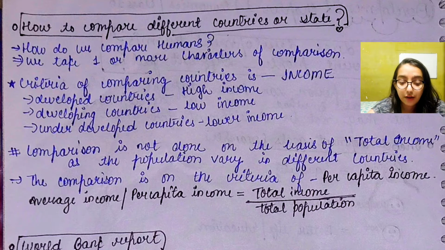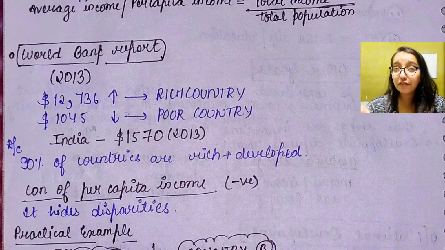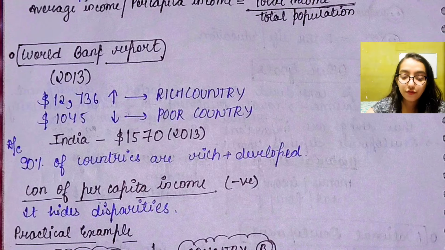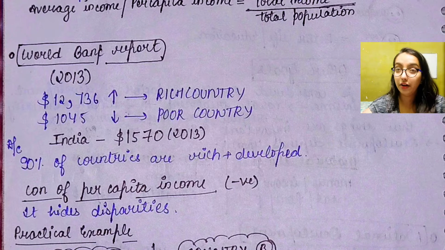Now we are going to study the World Bank report, and this report is from 2013, which I'm going to teach you. So in 2013, the World Bank set $12,736 as the criterion for defining rich countries and poor countries. If the per capita income of a country is more than $12,736, then it comes under the category of rich country. And if the per capita income of any country is lower than $1,045, then it comes under the category of poor country.